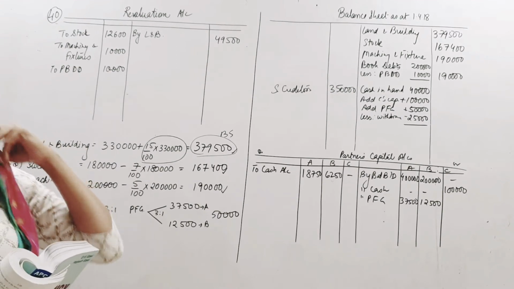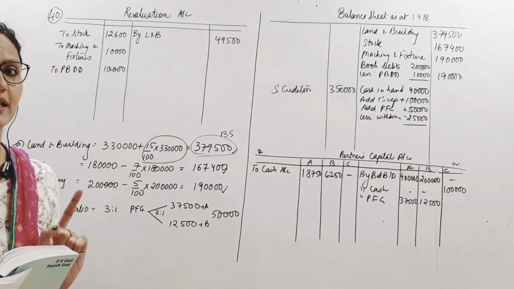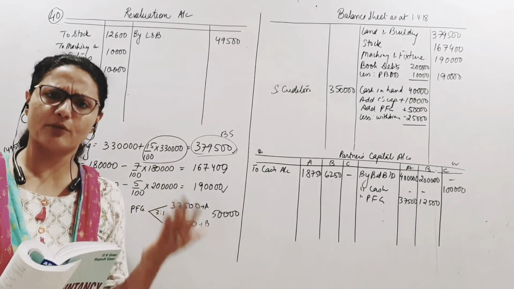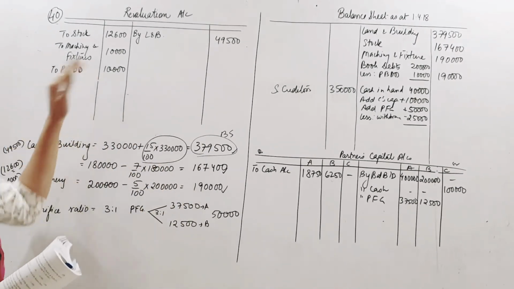Please understand this is not bad debts. So we are not writing off book debts. Book debts are worth 2 lakhs. We are creating a provision. This concept comes from your class 11. Same thing. So here we have this.